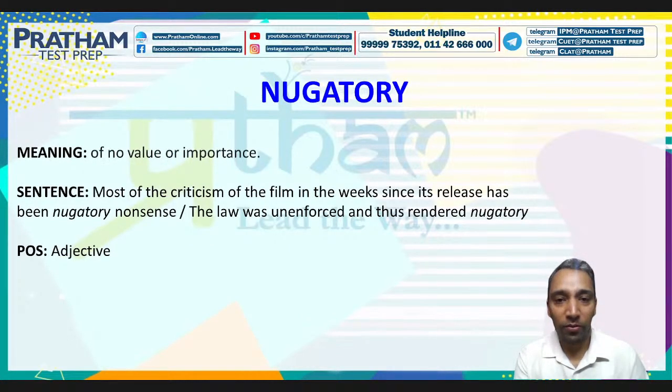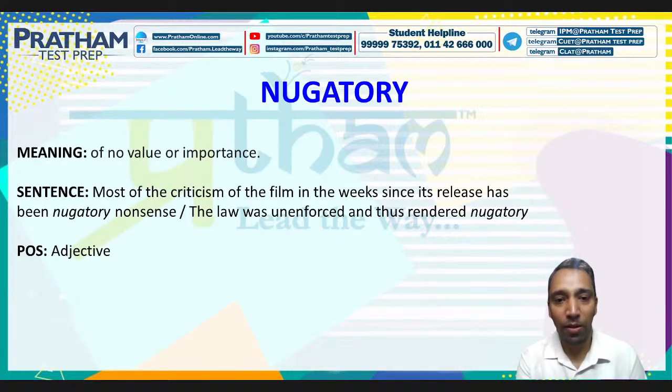The next word is negatory. The meaning of it is something which is of no value or importance. So negatory is something which is of no value or importance. Remember, it's an adjective. The sentence that we can use is, most of the criticism of the film in the weeks since its release has been negatory nonsense. I repeat, most of the criticism of the film in the weeks since its release has been negatory nonsense.